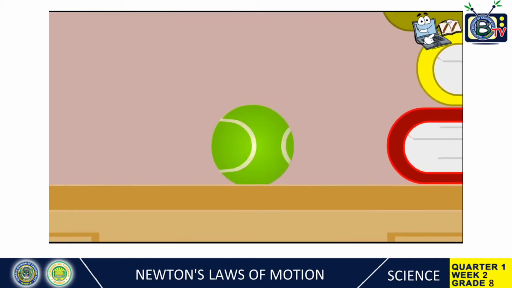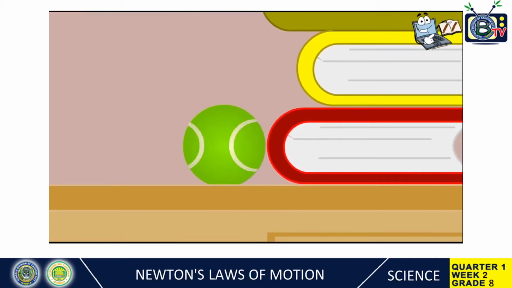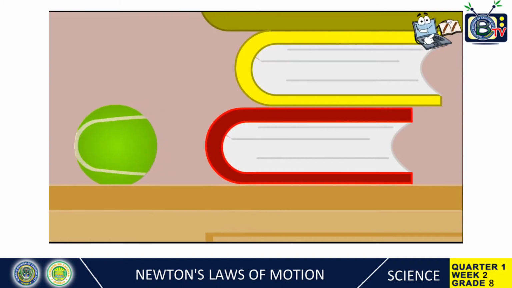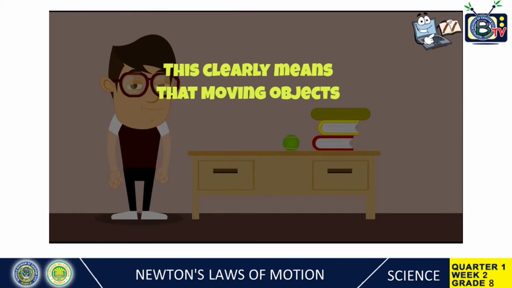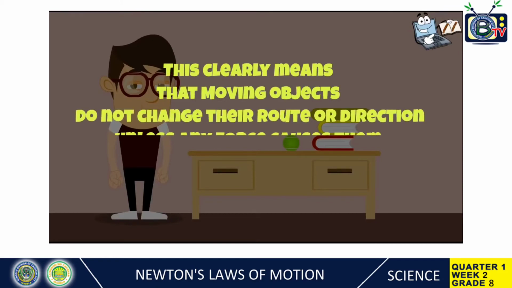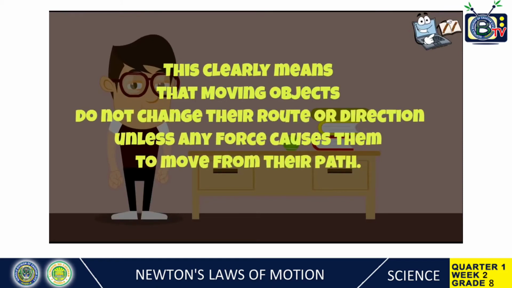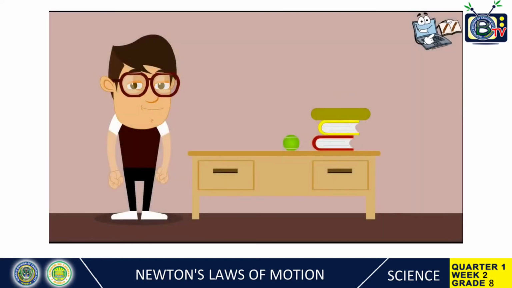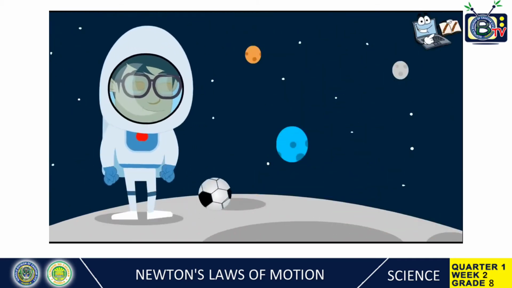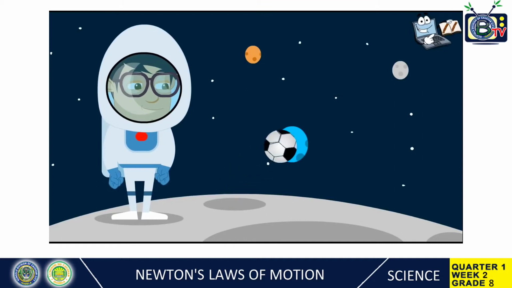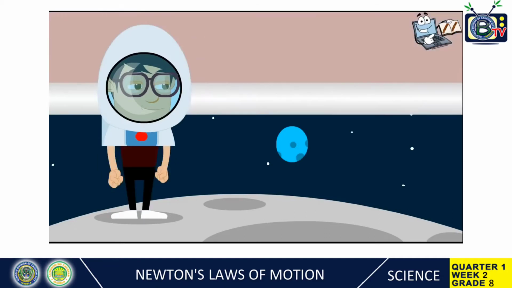See, it's not stopping. Oh, this book came in its way. It will stop now. This clearly means that moving objects do not change their route or direction unless a force causes them to move from their path. Let's take one more example. Imagine you're in space and you kicked a ball. It will keep moving forever and forever because there is no force or blockage to stop this.